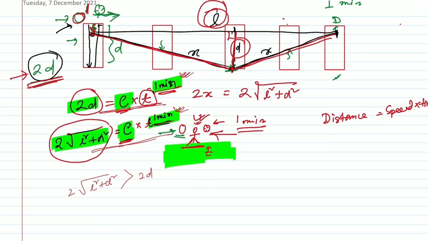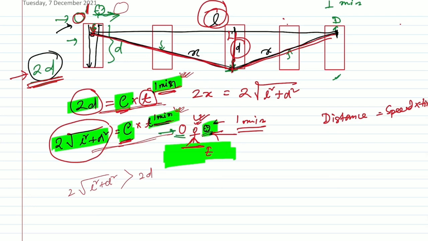That means the clock in space is running slower compared to the clock on the earth surface. That is what we call time dilation.